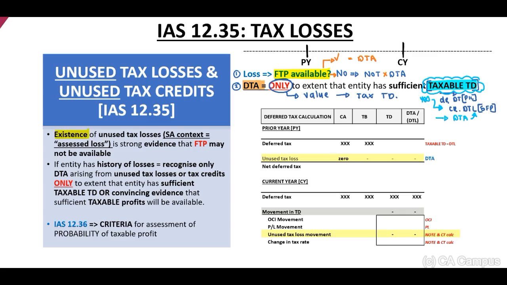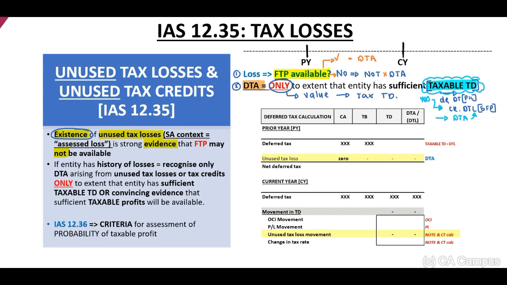The existence of unused tax losses is strong evidence that future taxable profits may not be available. It makes sense. If you look at a set of financial statements and you identify that there is a large loss in the current year, the standard indicates to you that that is evidence that there might not be profits in future, except if you can prove that there will be profits.